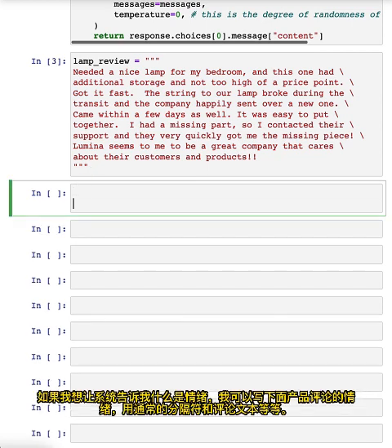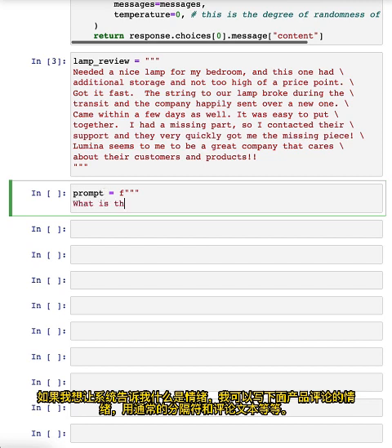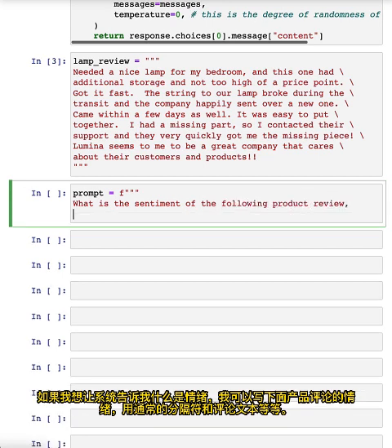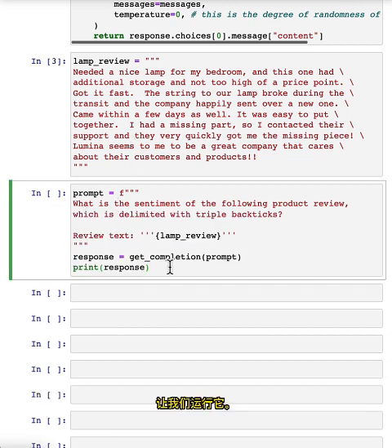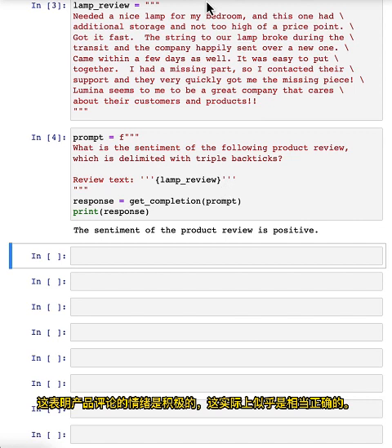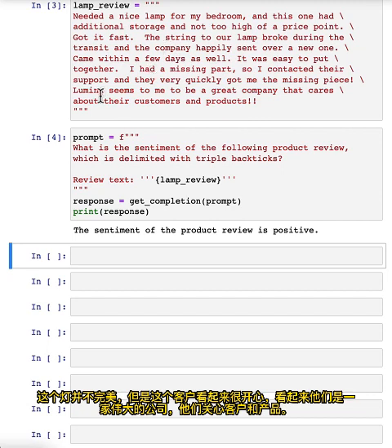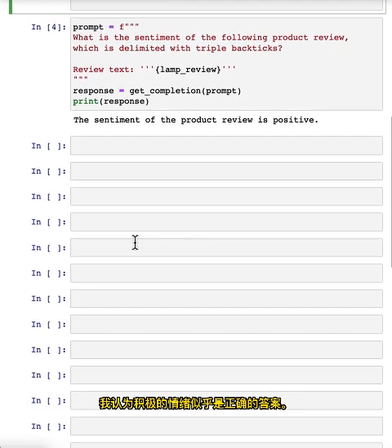And if I want the system to tell me what is the sentiment, I can just write, what is the sentiment of the following product review, with the usual delimiter and the review text and so on, and let's run that. And this says the sentiment of the product review is positive, which seems pretty right. This lamp isn't perfect, but this customer seems pretty happy. It seems to be a great company that cares about the customers and products. I think positive sentiment seems like the right answer.